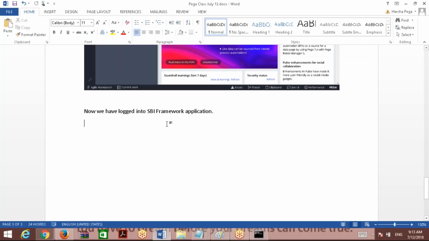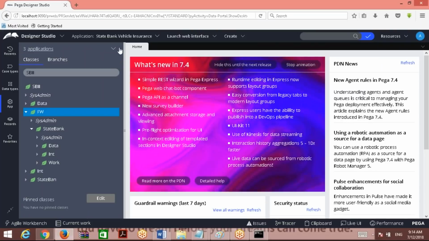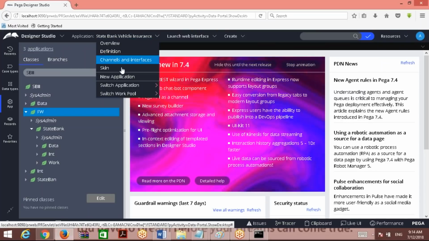So now we have SBI. Now we can switch to, I'm not going to tell you the operator options and all, we will do that later. Now we can switch to the implementation application, as shown below. Okay, I will show you how to switch. I'll put it back actually and then show you.